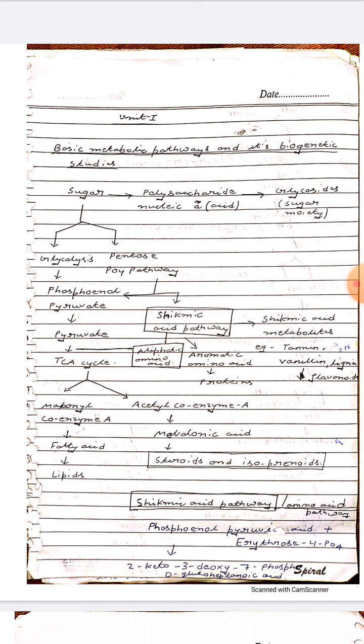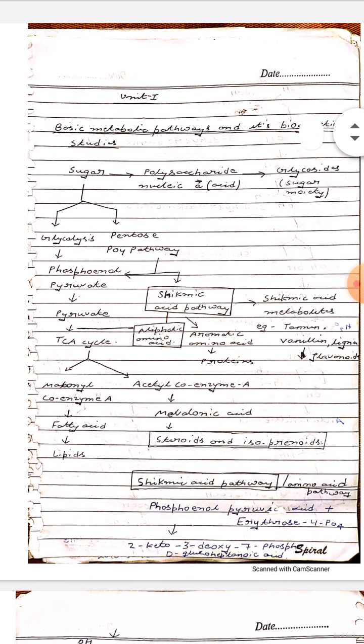The shikimic acid pathway is involved in the biosynthesis of most plant phenolics, and the malonic acid pathway is an important source of phenolic secondary products in fungi and bacteria, but to a lesser extent in higher plants.